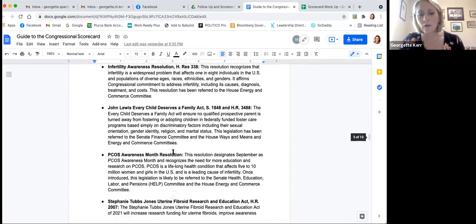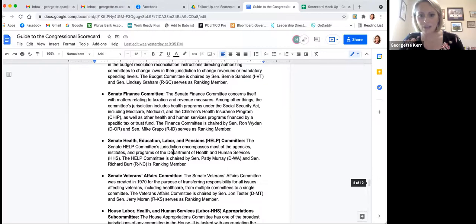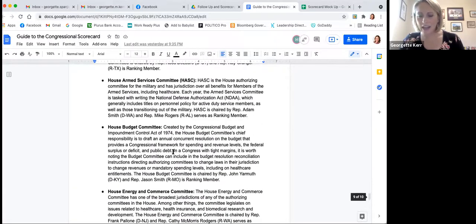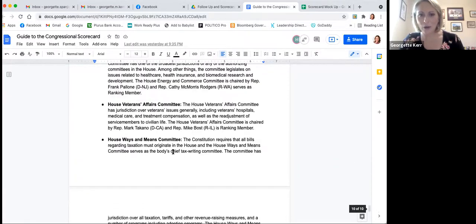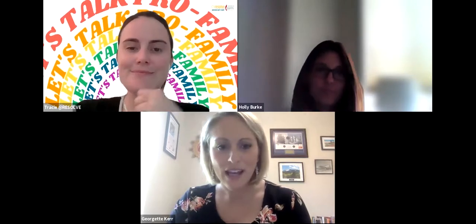So there's lots of information here in the guide, lots of information on the scorecard. And like I said, we're really excited to work with all of the state captains and the advocates from this year to add data and hopefully show the fruits of our labor in getting more co-sponsors on these bills. So with that, I think I'll turn it to Tracy and Holly for any questions.